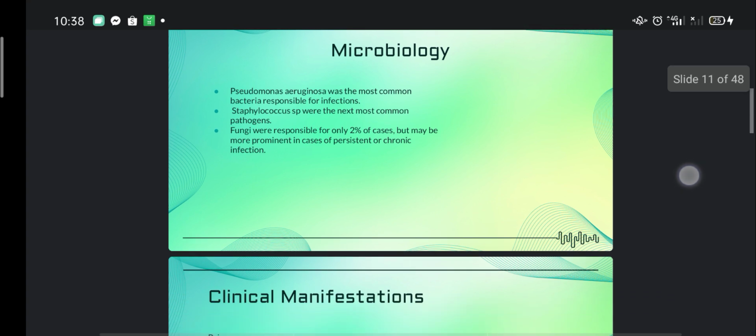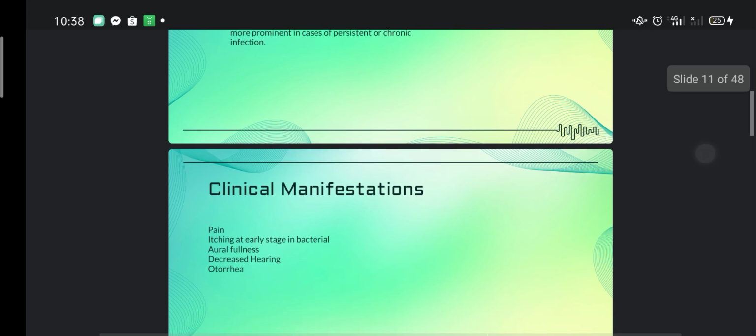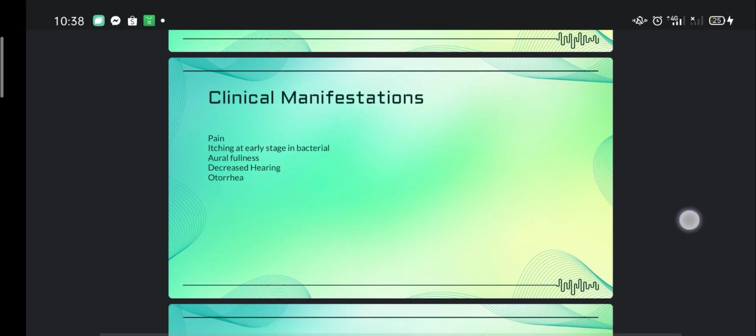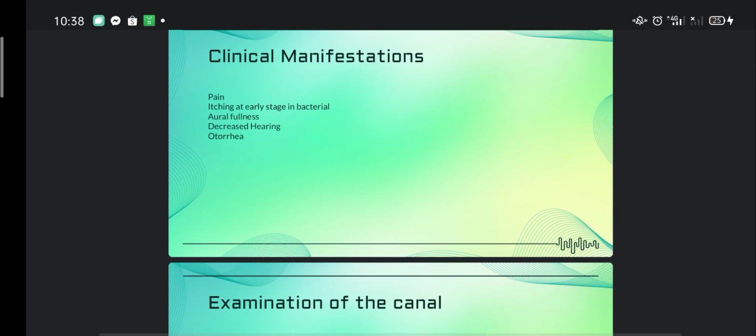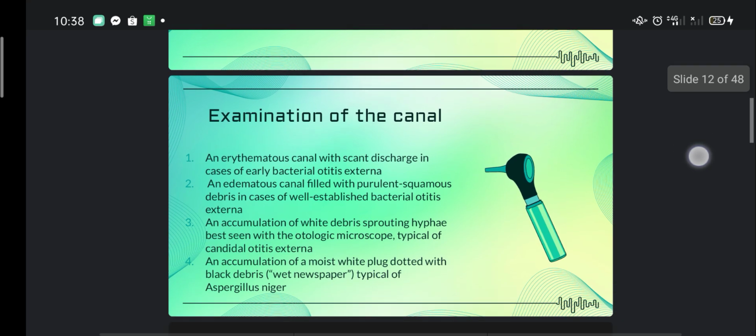For the microbiology, Pseudomonas aeruginosa was the most common bacteria. Next to it would be Staphylococcus species. And fungi were responsible for only 2% of the cases, but may be more prominent in cases of persistent or chronic infection. Clinical manifestations could include pain, itching at early stage in bacterial, aural fullness, decreased hearing, and otorrhea.